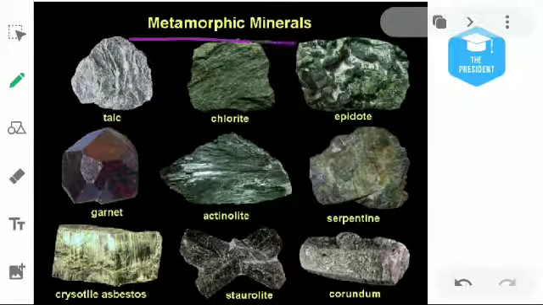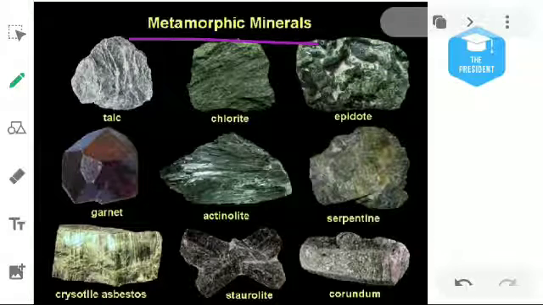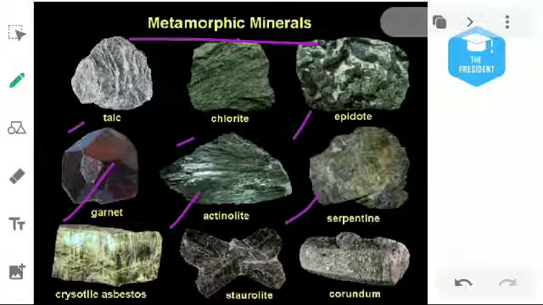Then metamorphic rocks: whenever the temperature and pressure on the igneous rock change, metamorphic rocks form. Examples are talc, chlorite, epidote, garnet, actinolite, serpentine, kyanite, steatite, and corundum.